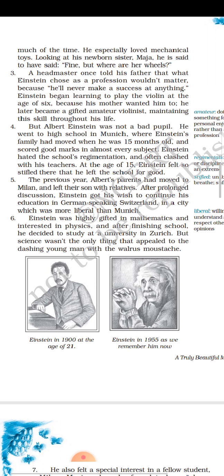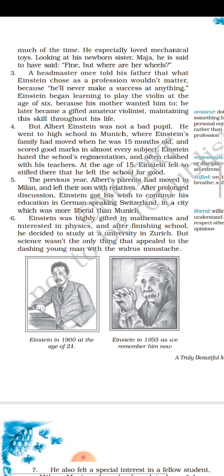You see, when he was going to school, the headmaster told his father once that what he wants to become doesn't matter because he will never have any success. He will not have any success at anything. Can you imagine one headmaster, a principal, telling your parents, your father especially, that what he is going to become doesn't matter because he will not be successful in any profession. What a disappointment. But then you see, Einstein began learning to play violin at the age of 6, not because he wanted to, but because his mother wanted him to play.